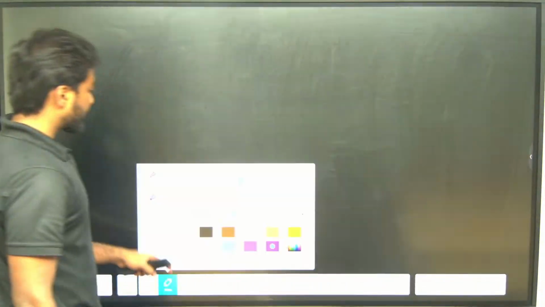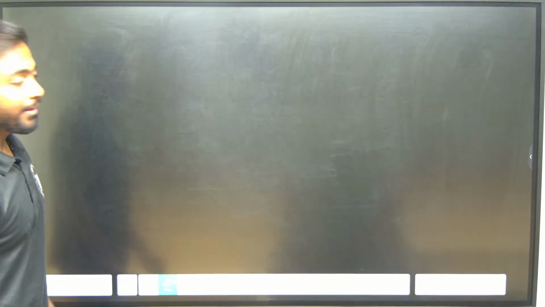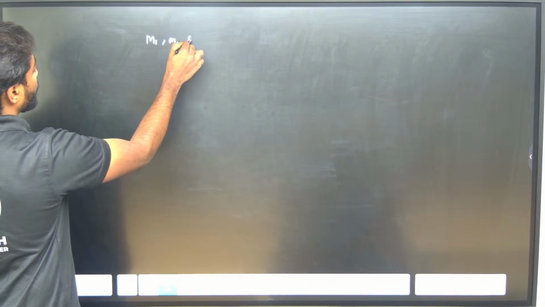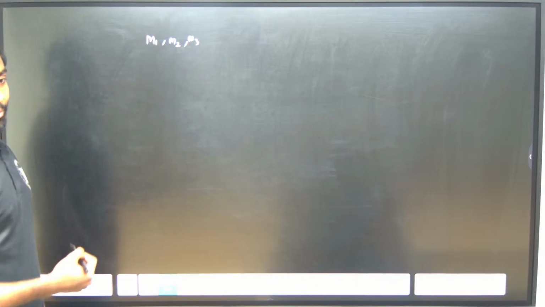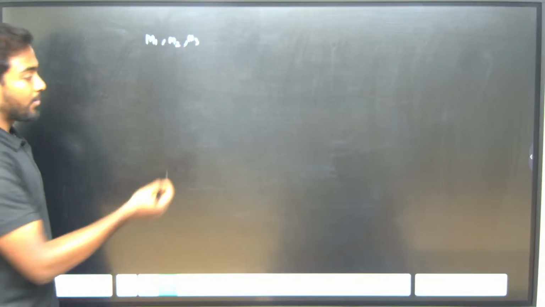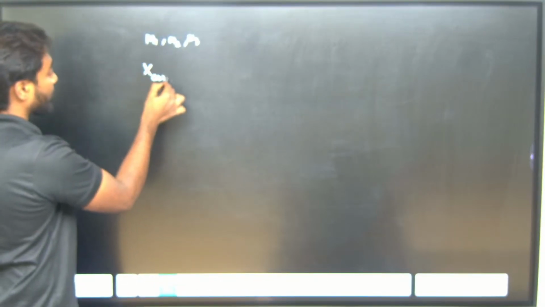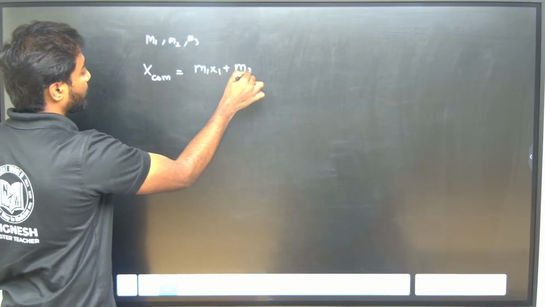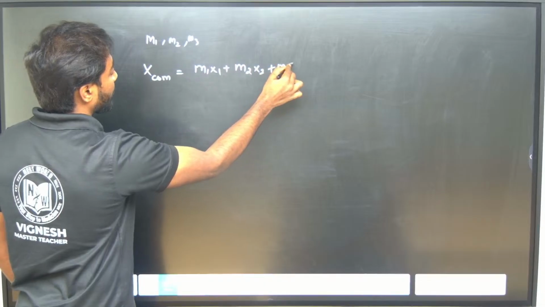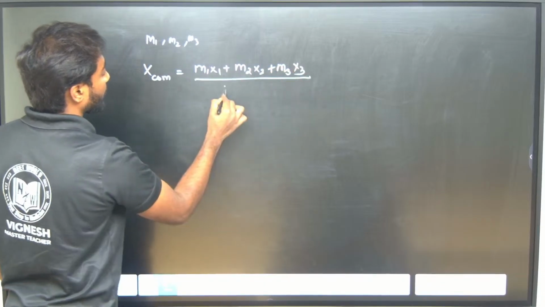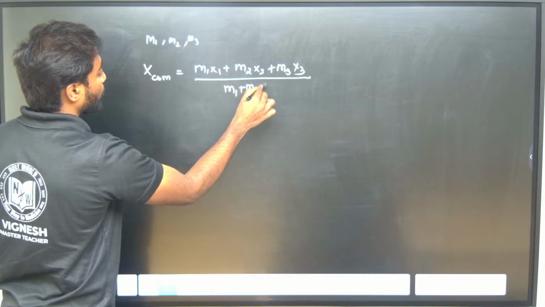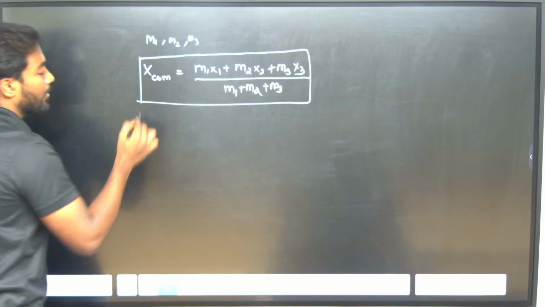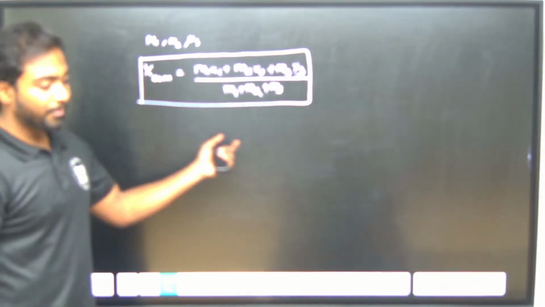Suppose, for example, we are taking three masses m1, m2, m3. Now how to find the center of mass? The x center of mass will be equal to m1 x1 plus m2 x2 plus m3 x3 by m1 plus m2 plus m3. So this is how we will find the center of mass for x.